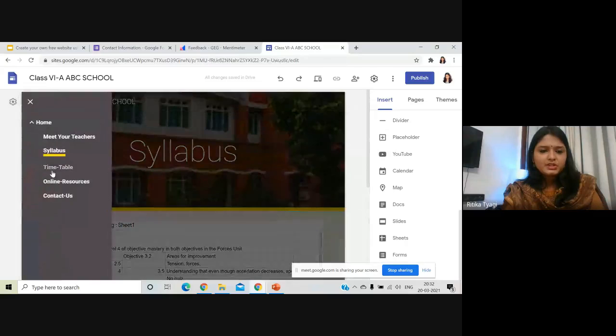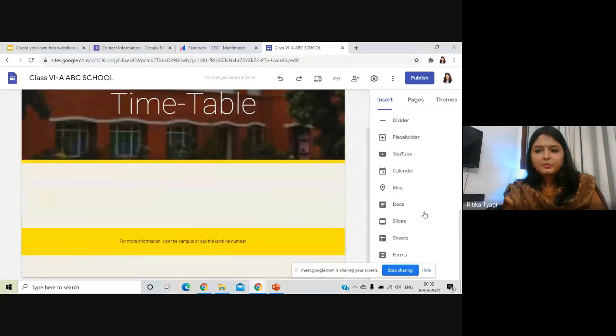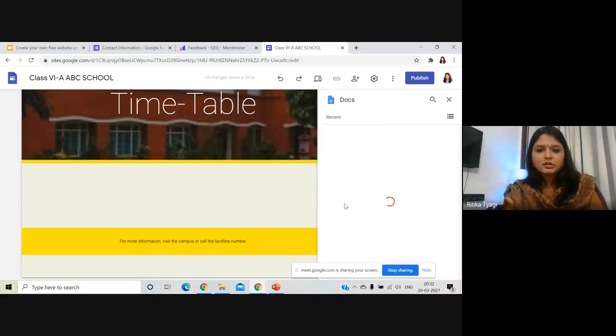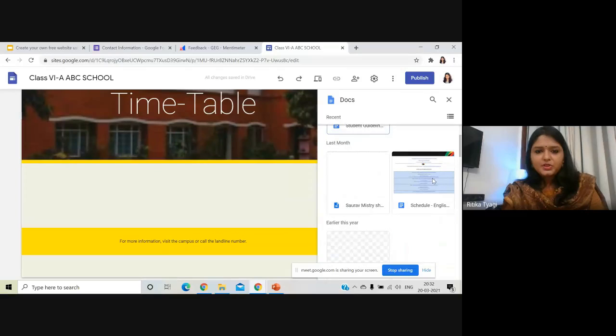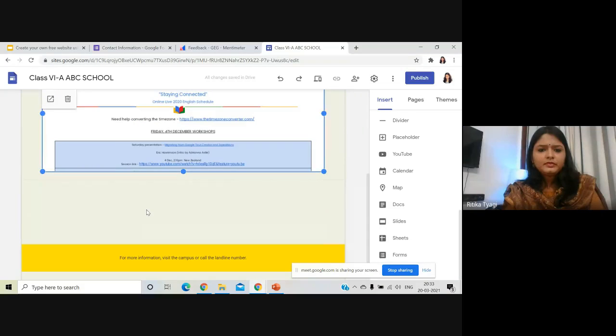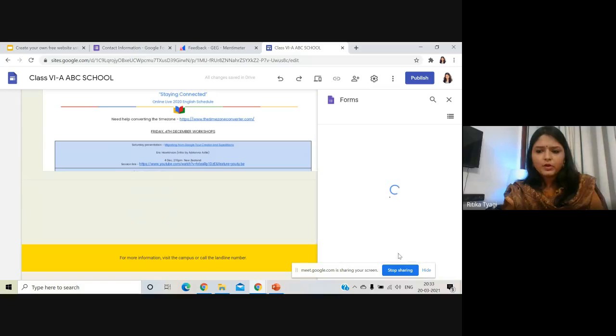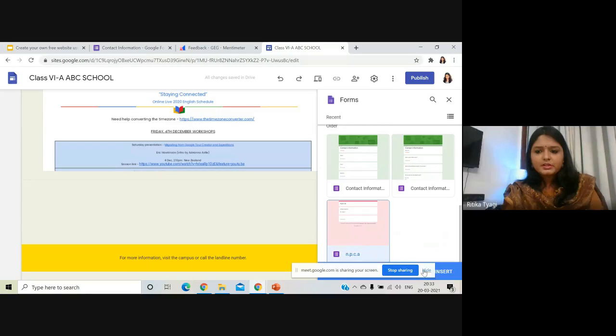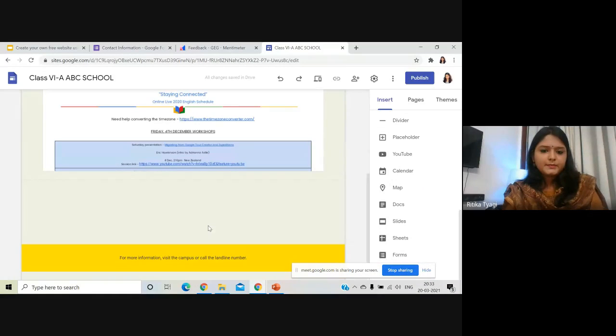Moving on to the next page, timetable. I have kept my timetable in the Google Docs. So I'm going to go to insert option, docs, and I'm going to put the timetable here. I'm just putting randomly documents. So this is the timetable that I have put. If I want to add something else, I can just put here, I want to add a form. So I can just go to Google Forms and add a form here, for example, this one, and insert.